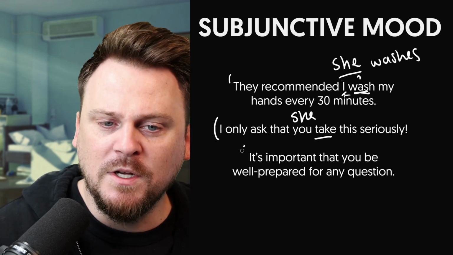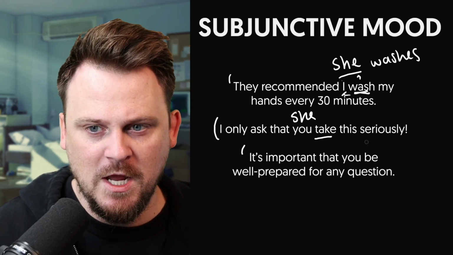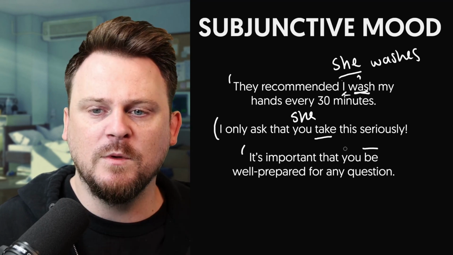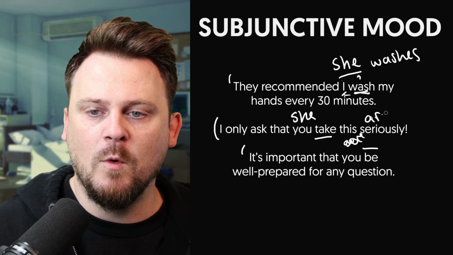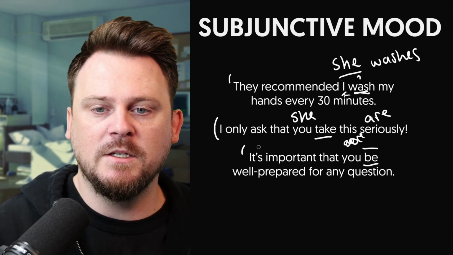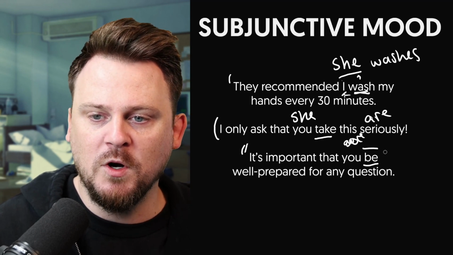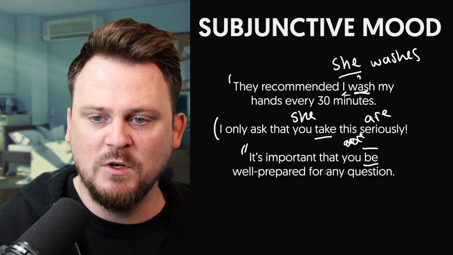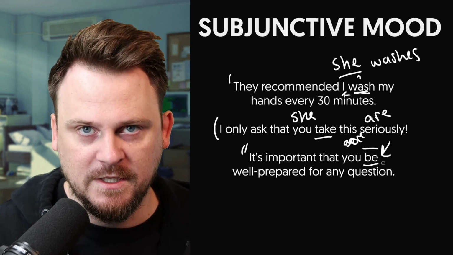Okay. It's important that you be well prepared for any question. "You be." Again, what agrees with "you"? "You are," right? That's the normal. "Are" is the normal way to agree with "you." This is "be" because we are stating, right, that this person, if they want this to be true, should do this or be this, right?